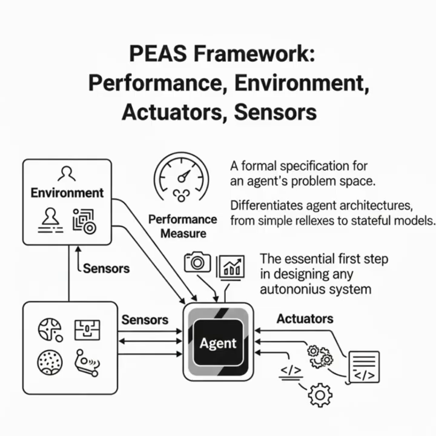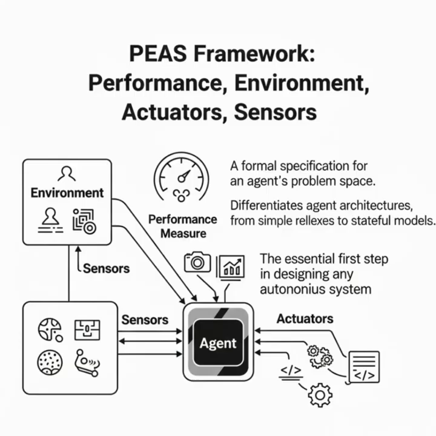The performance measure defines success. Is the goal to maximize trading profit, minimize server downtime, or optimize a supply chain? The environment is the world the agent operates in. Is it a simulated stock market, a Kubernetes cluster, or the physical world via robotics? Actuators are the tools the agent uses to affect change. Think API calls, robotic arms, or terminal commands. And finally, sensors are how the agent perceives the environment: system metrics, market data feeds, or camera inputs.